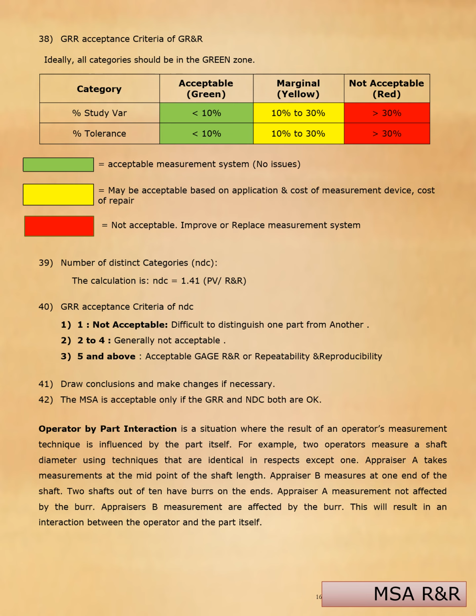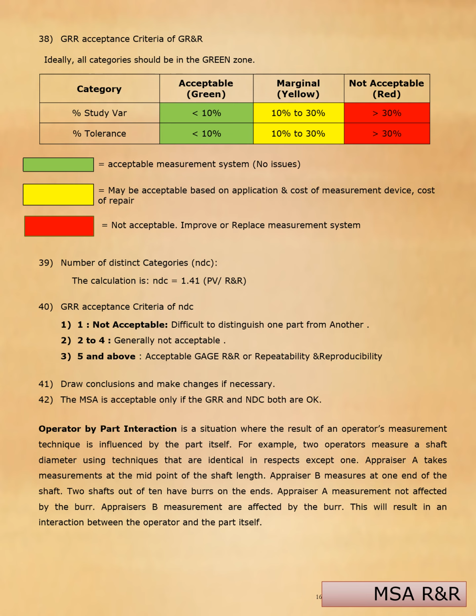Less than 10% is an acceptable measurement system. It means there are no issues. If it is between 20 to 30%, it may be acceptable based on application, cost of the measurement device, and cost of repair. If it is greater than 30%, it is to be rejected. Try to improve or replace the measurement system.